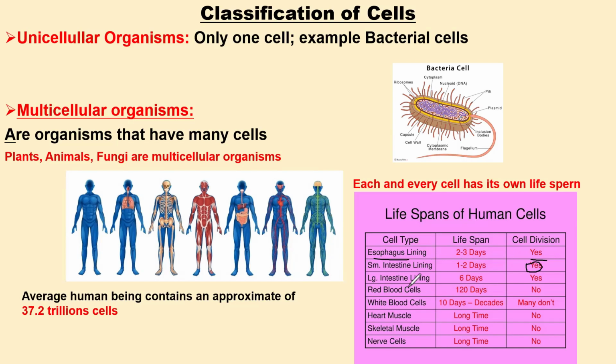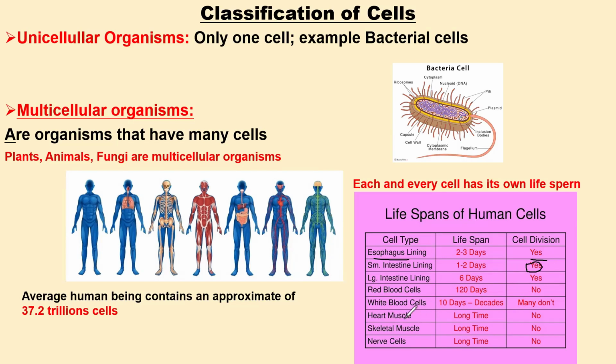And then the red blood cells, after 120 days, will die and be replaced. Of course, the red blood cells are produced in the bone marrow, and then they will be replaced with new ones. Then we have white blood cells. White blood cells take from about 10 days to a decade before they die. After that, they would also be replaced.